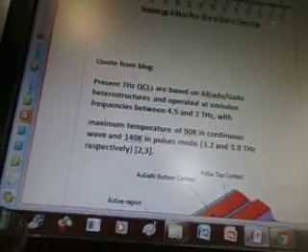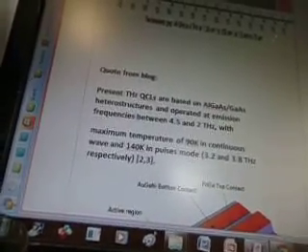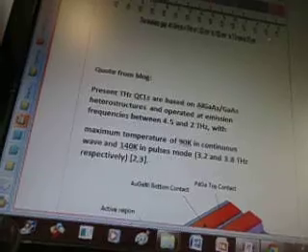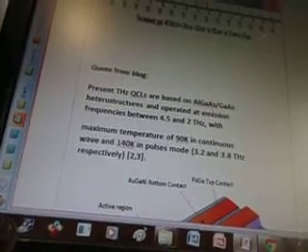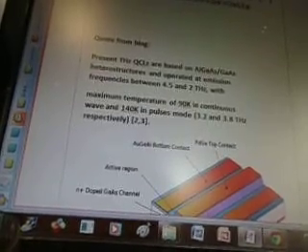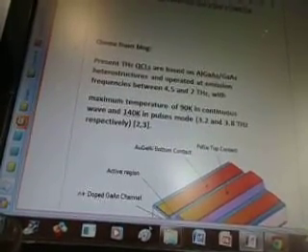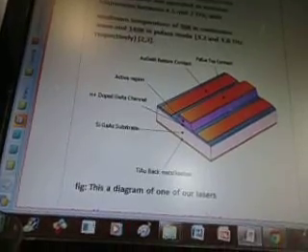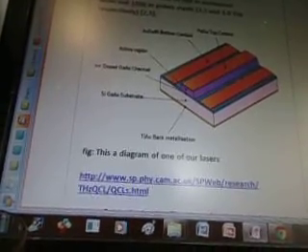Keyword is quantum cascade laser, terahertz cascade laser. Quote from blog: present THz QCLs are based on AlGaAs heterostructures and operate at emission frequencies between 4.5 and 2 terahertz with maximum temperature of 90 K in continuous wave and 140 K in pulse mode. This is a diagram of one of our lasers. Conduction band profile and wave functions of quantum cascade lasers.